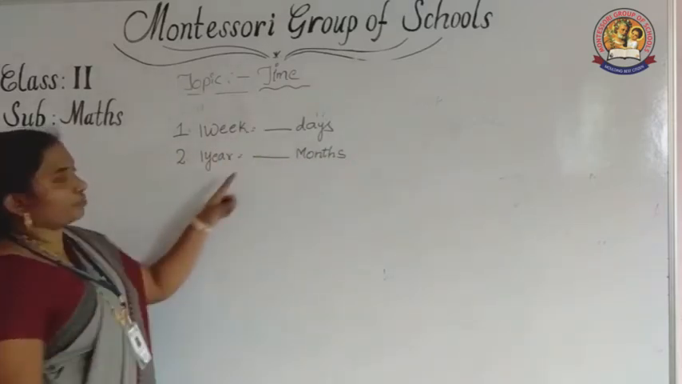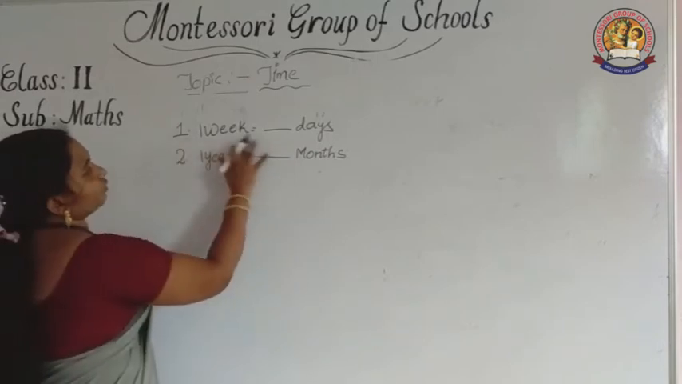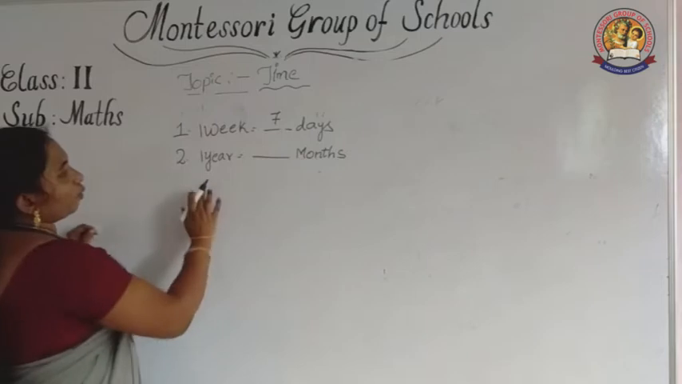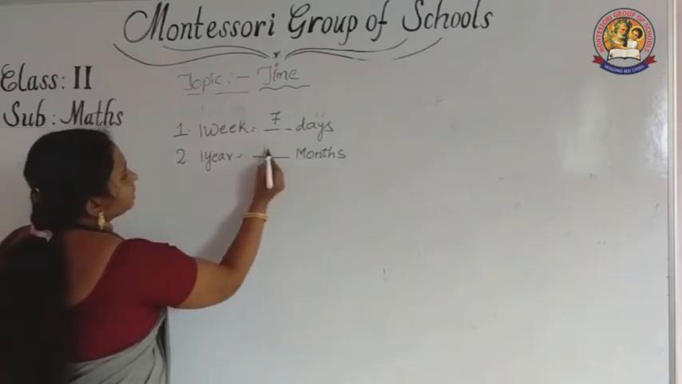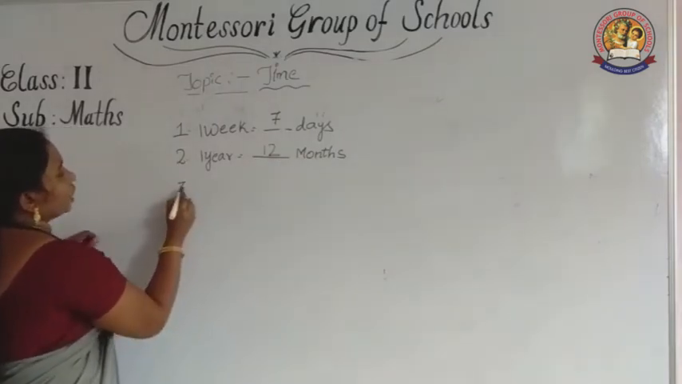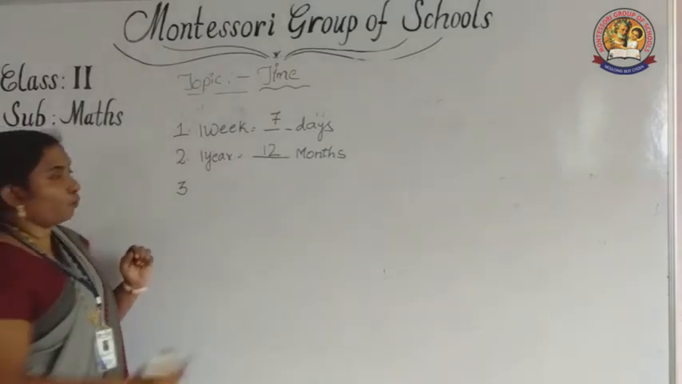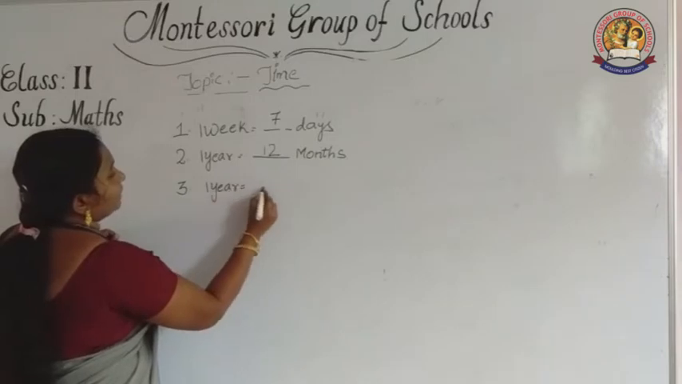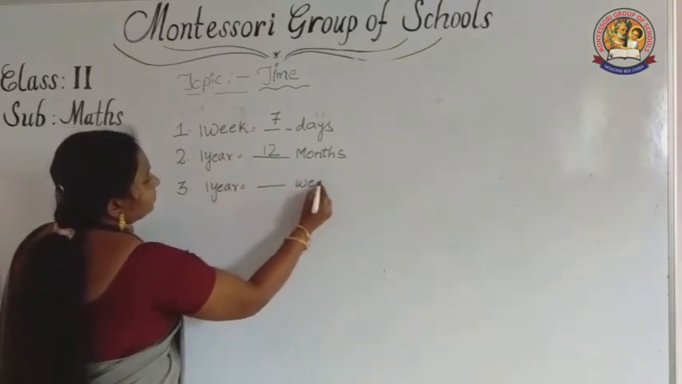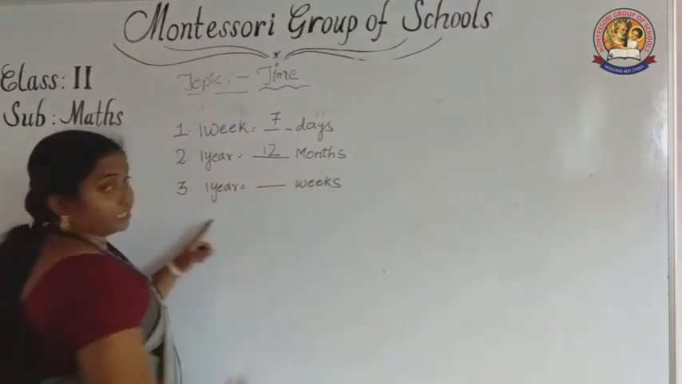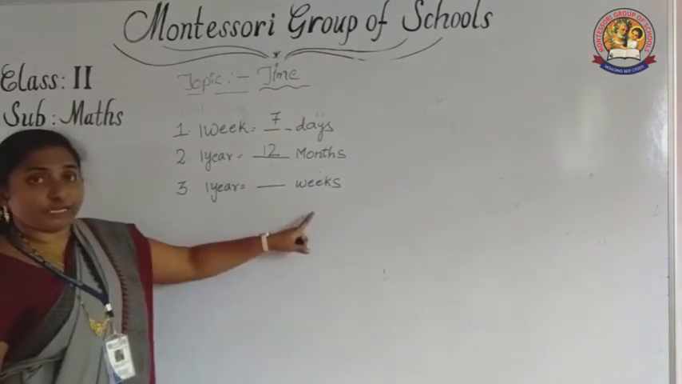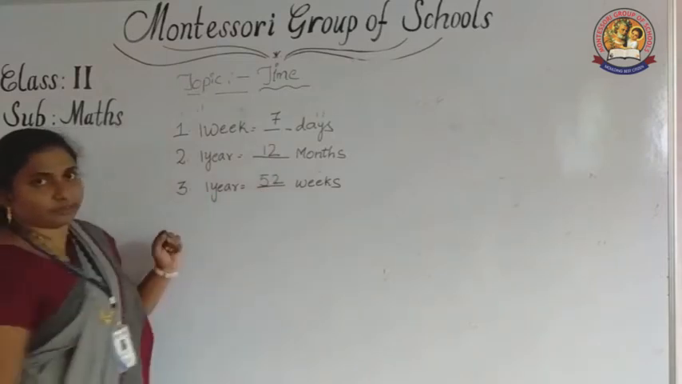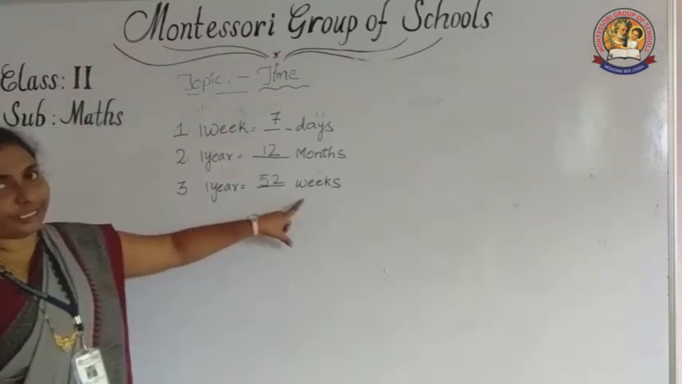Already in the earlier topic I explained for you. 1 week is equal to how many days? 7 days. 1 year is equal to how many months? 12 months. Now third one, 1 year is equal to how many weeks? Listen carefully. 52 weeks.